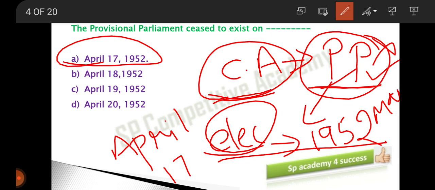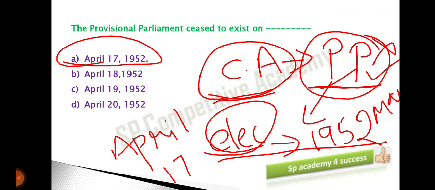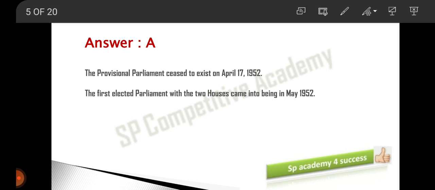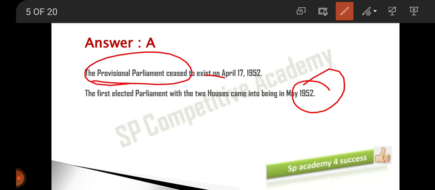Till then, the provisional parliament existed. Just now I gave this explanation, guys. Just remember, till we conducted the first general elections in 1952, the Constituent Assembly continued as a provisional parliament, and it was ceased on April 17th.